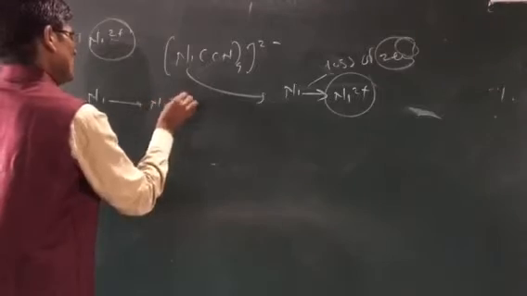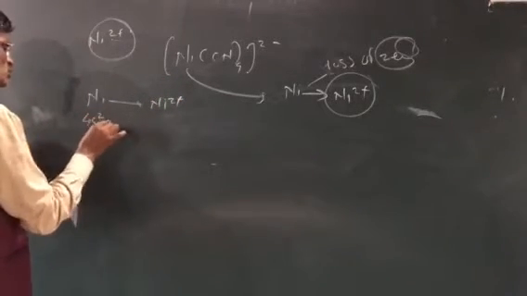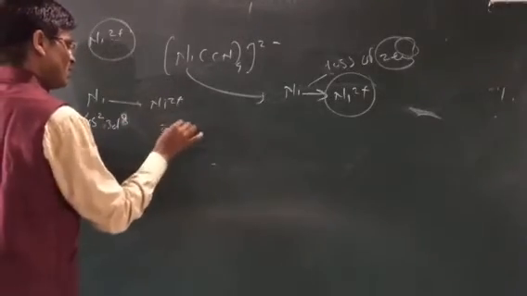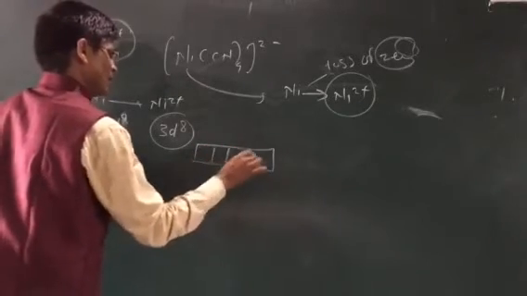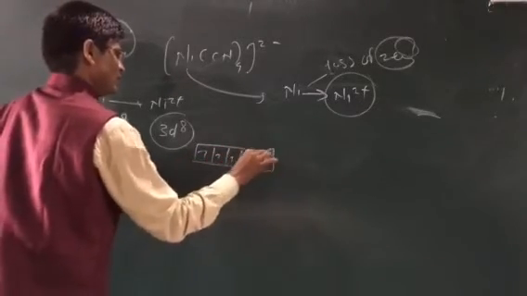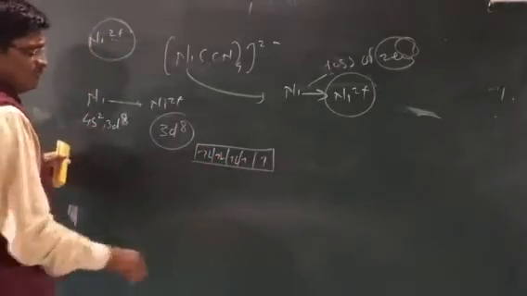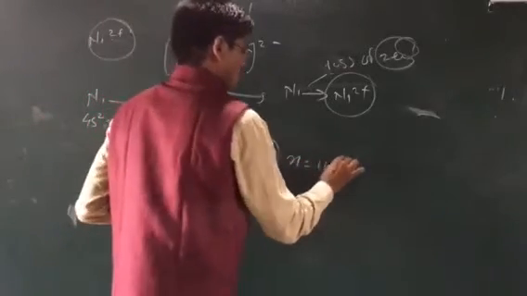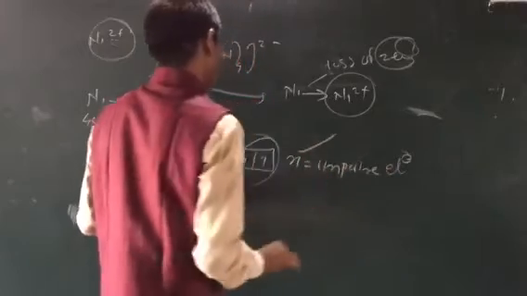The outermost electronic configuration is 4s2 3d8, and when 2 electrons are lost, we have 3d8. So how many electrons does the d orbital contain? The d orbital has 5 orbitals, and with 8 electrons, 2 electrons are unpaired. इसको क्या बोलते हैं? Unpaired single electrons, represented by small n.